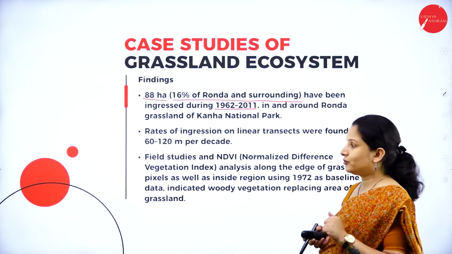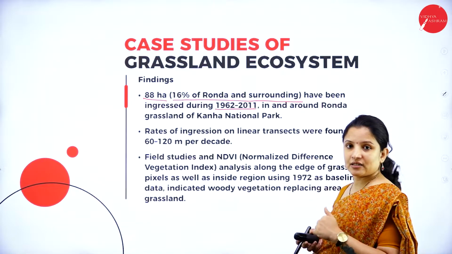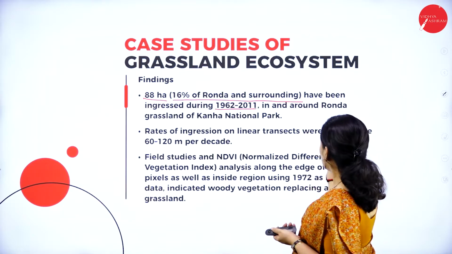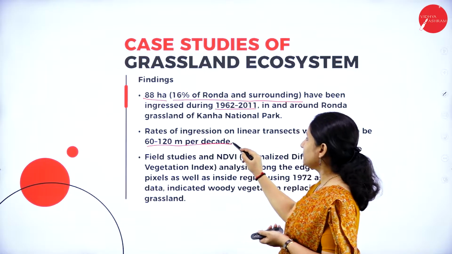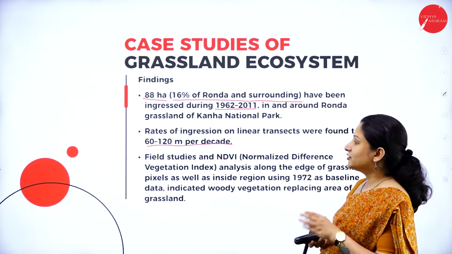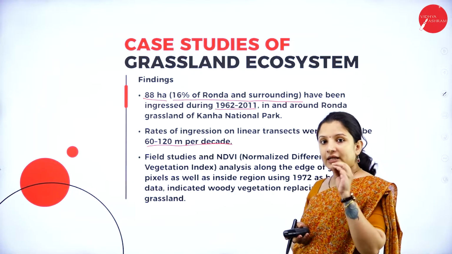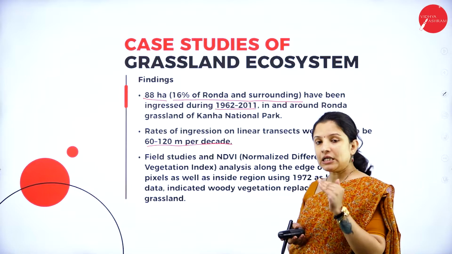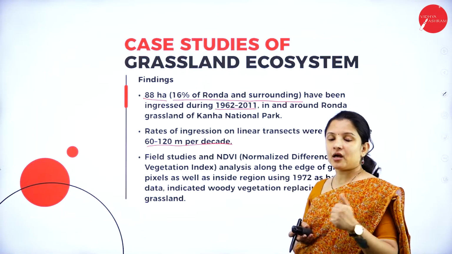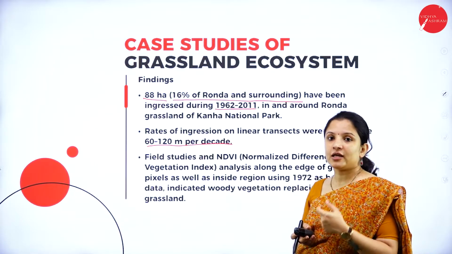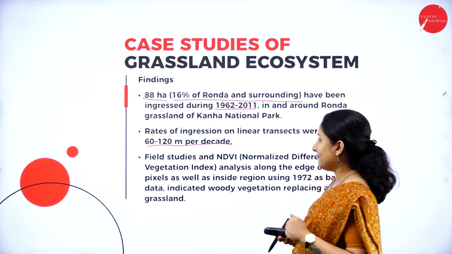And the rate of this ingression or decline in the grassland area was found to be 60 to 120 meters per decade. So 88 hectares was for 50 years. Per decade, that is per 10 years, 60 to 120 meters of grassland was shrinking. It was being lost from Kanha National Park.